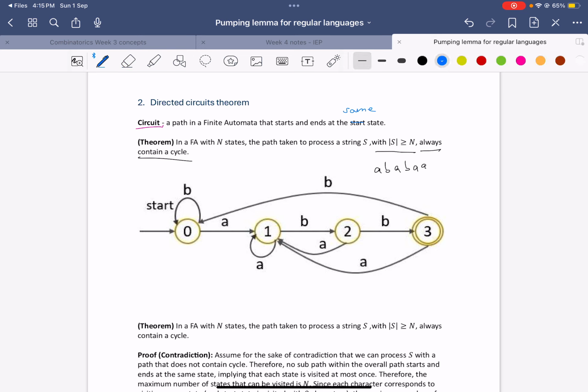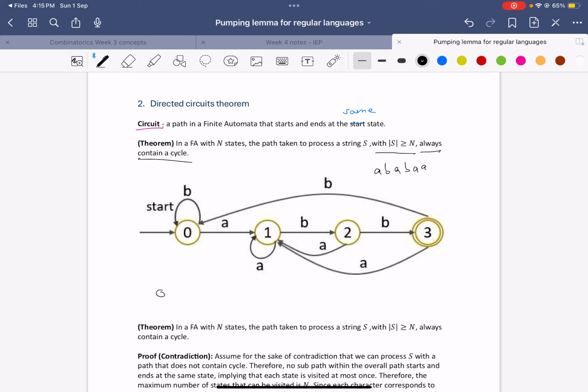So we start at state 0, right? Then we go from 0, we process A, and we go to 1. Then we process B, and then we go to 2. Then we process A, and we go to 1.